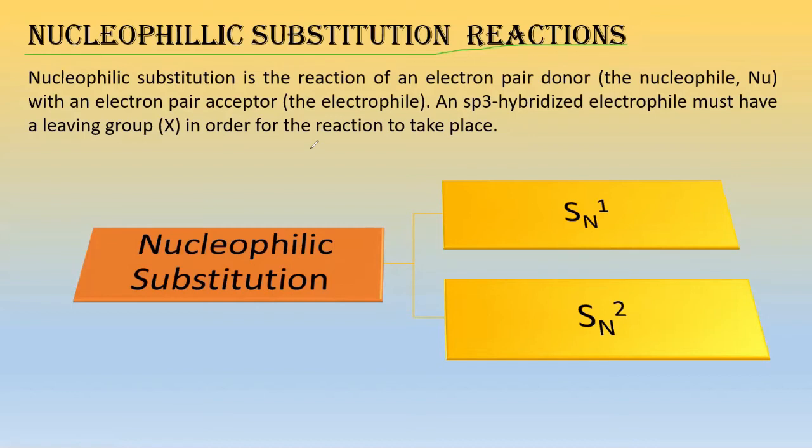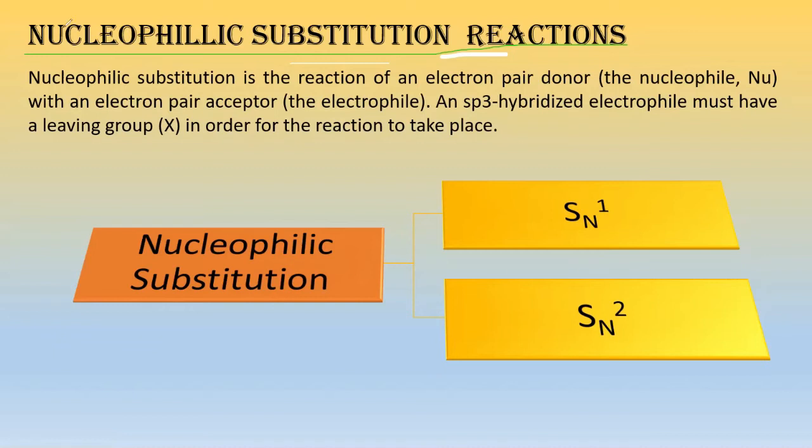Suppose you are sitting at your home, right? And in your place, some friend of yours has come up, and now he is sitting at your place, right? That is a substitution reaction. Substitute means, in a station or in a bus or in a train, one person just gets up and another person sits down in his place. That is substitution. Now in substitution reactions, these can be of two types, right?